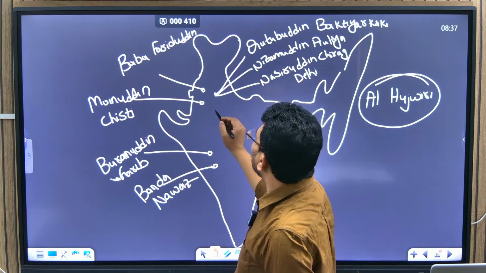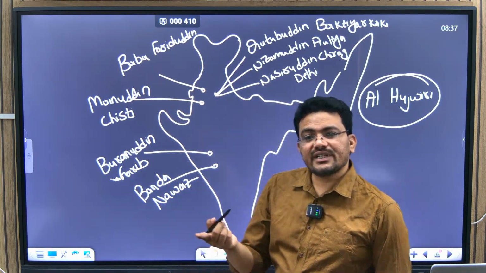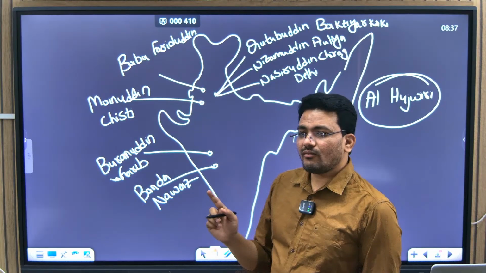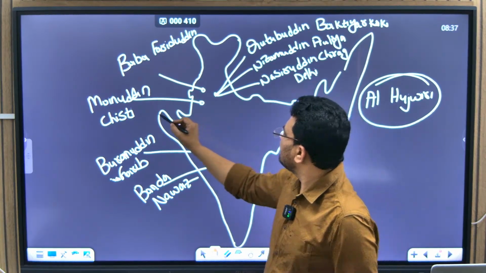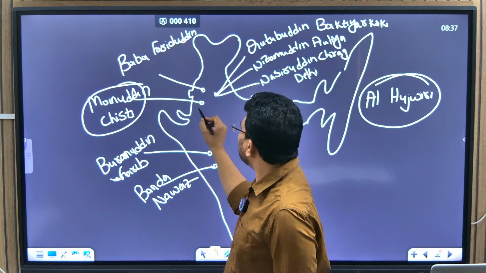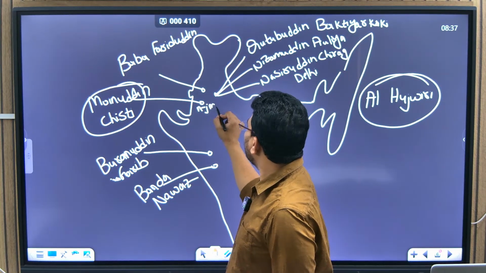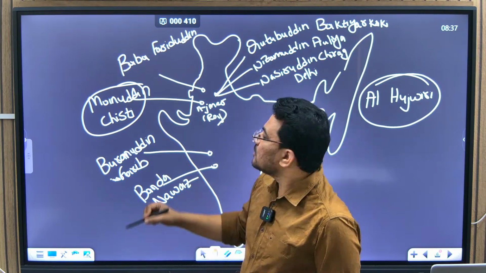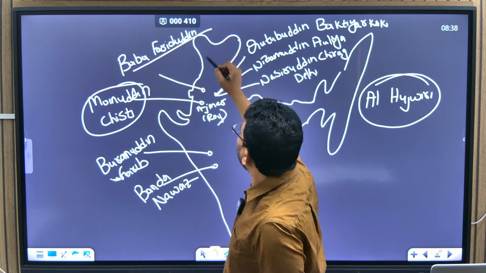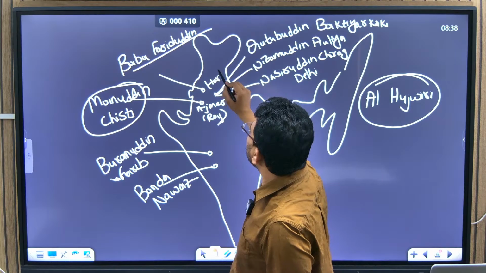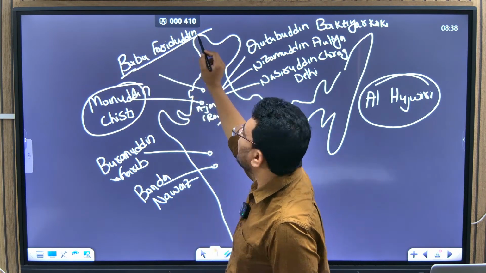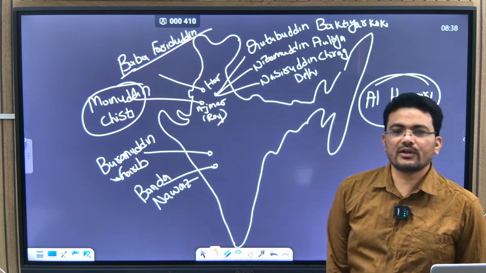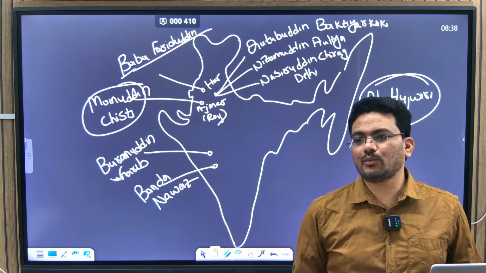Immediately after this, Khwaja Moinuddin Chisti settled in Ajmer. Ajmer is in Rajasthan. Now in the Haryana region, there is Baba Fariduddin Ganj Shakar. Baba Fariduddin is important.